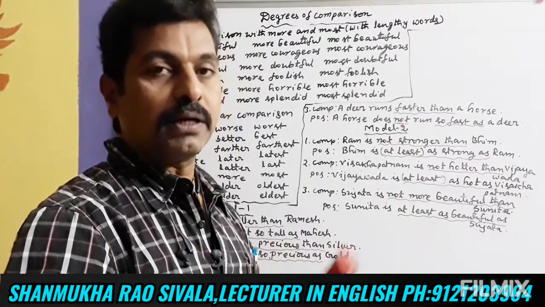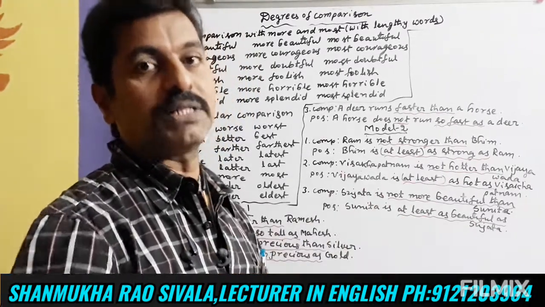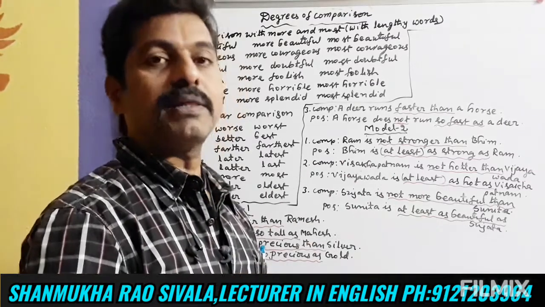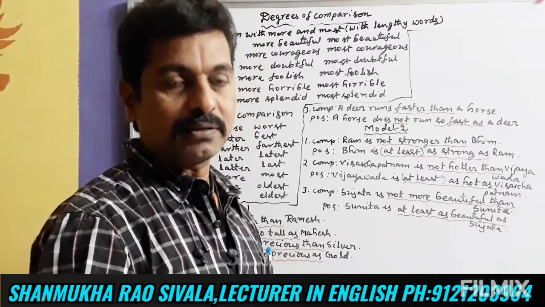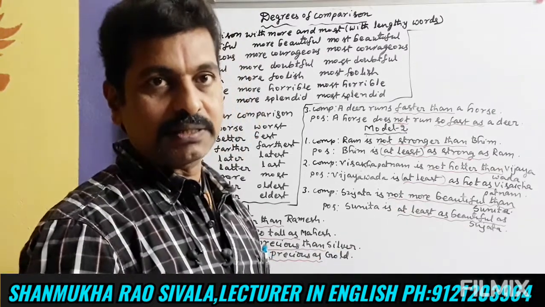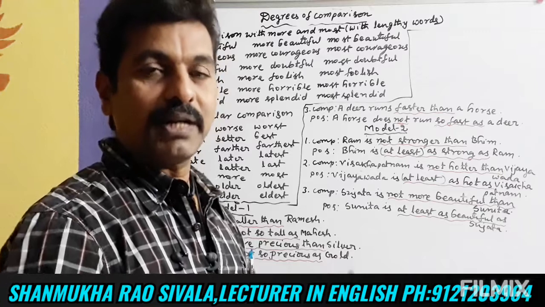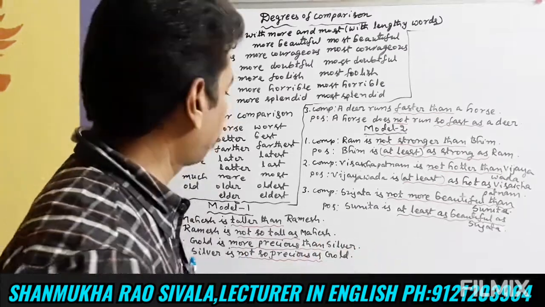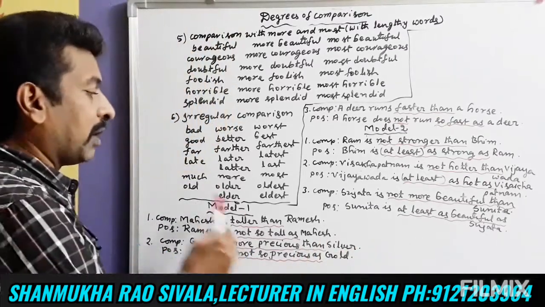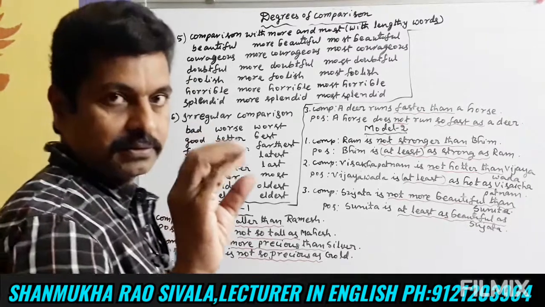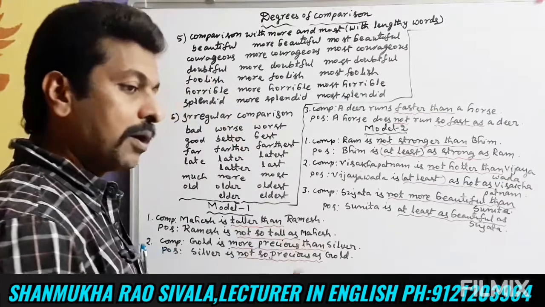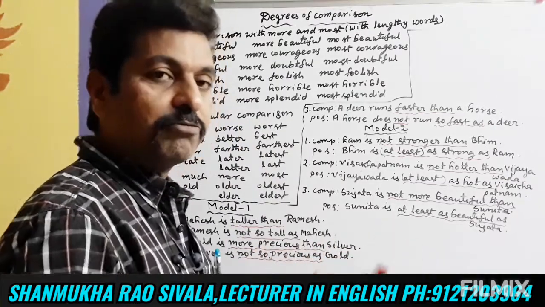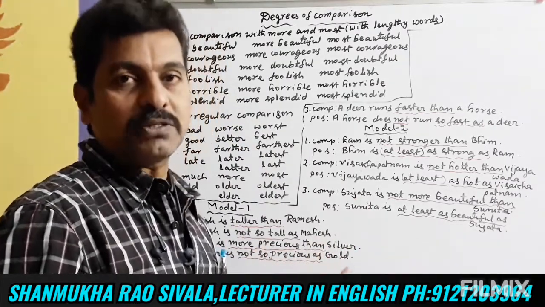So far we have learned all the adjectives. Now let us apply the adjectives. Let us learn the uses of degrees of comparison: how many kinds of degrees there are and how to use them in our day-to-day life. Friends, there are 5 models in degrees of comparison. Let us discuss model 1. The first model is used when we make a comparison between two things or two persons.